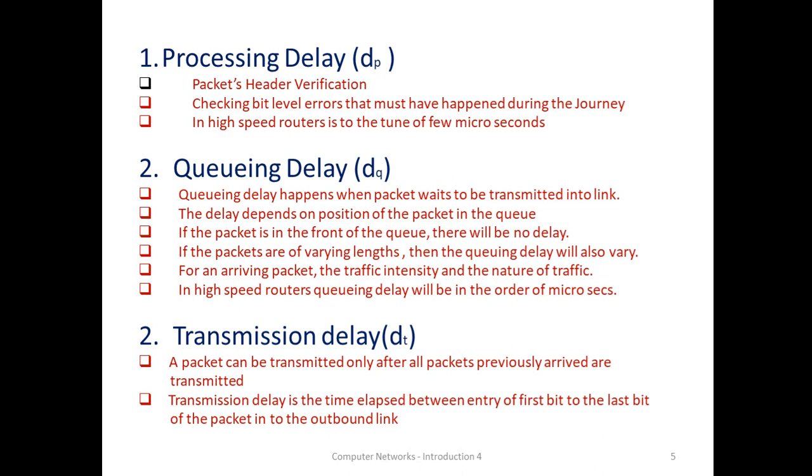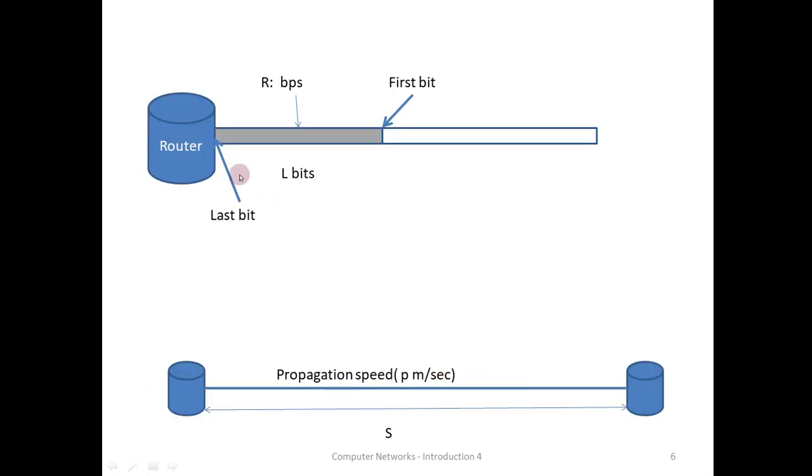Queuing delay will be in terms of milliseconds, sometimes in terms of microseconds. If it is milliseconds, it is 10 to the power of minus 3. Then transmission delay. Transmission delay should be understood first. I will go through this.